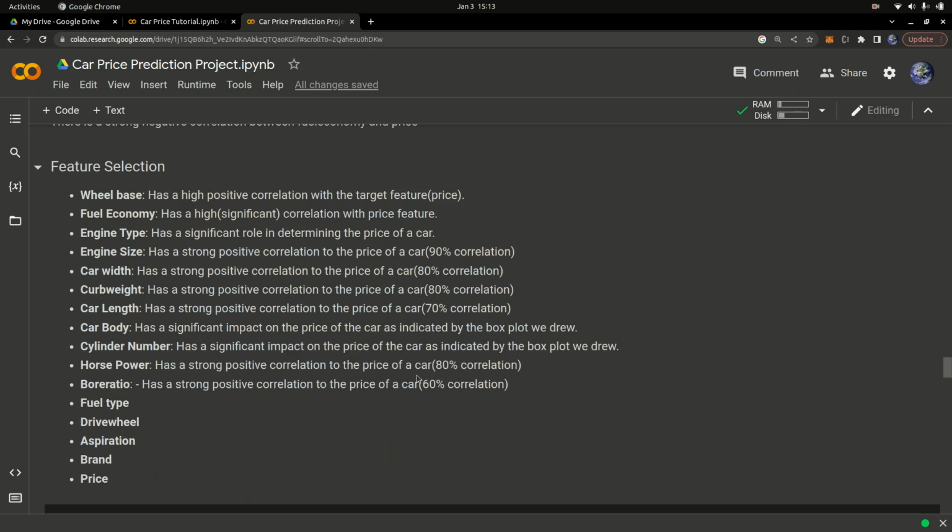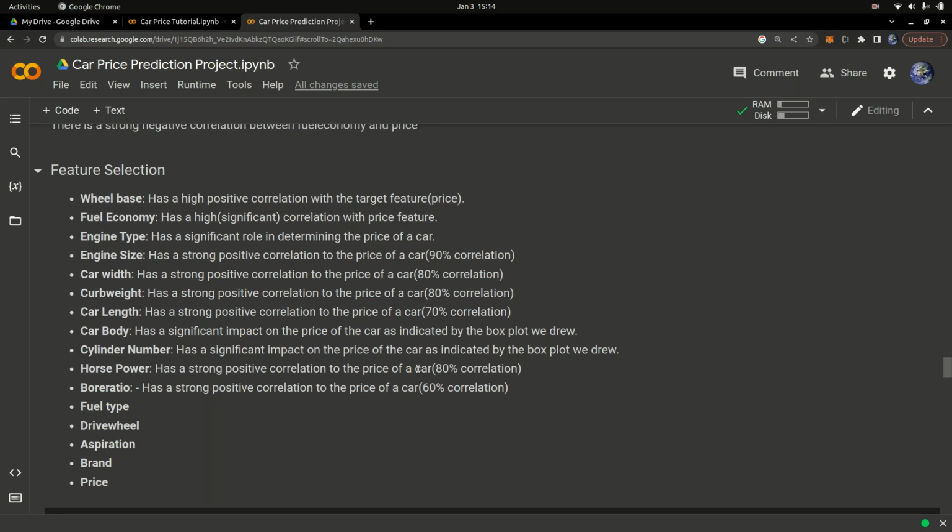I chose to use wheelbase because it has a high positive correlation with the target feature, which is the price. Fuel economy actually has a high correlation too, just a negative correlation, but it's still a high correlation with the price of the car. We have the engine type, which also has a correlation. And I got all this from the matrix that we drew up here.